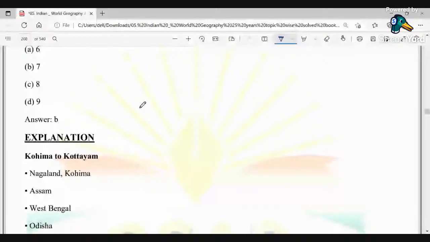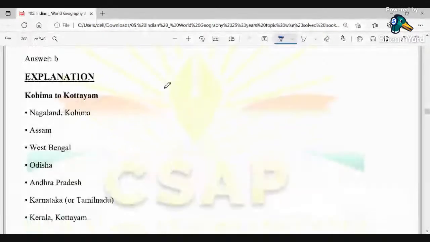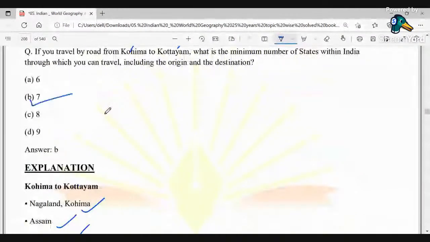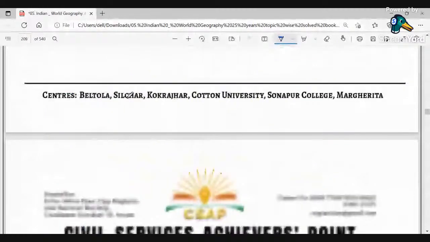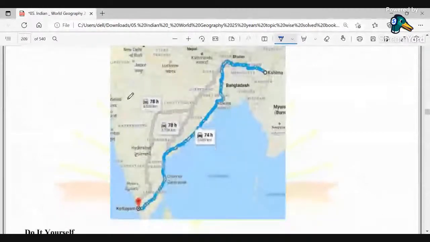So Kohima to Kottayam: you will first start from Nagaland, then you will cross to Assam, cross through West Bengal, Orissa, Andhra Pradesh, Karnataka, and lastly you will reach Kerala, which is Kottayam. So therefore your answer is B, that is 7 states. Okay, so this is the respective trajectory that has been shown over here.